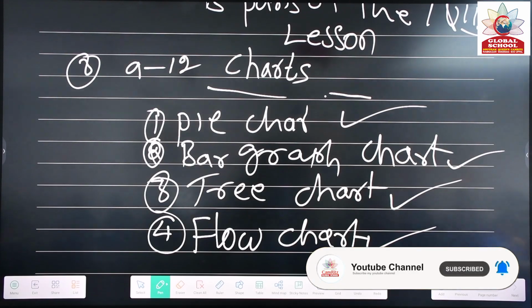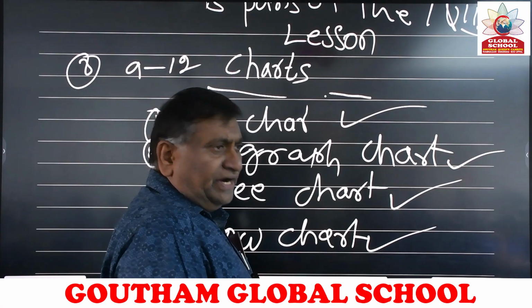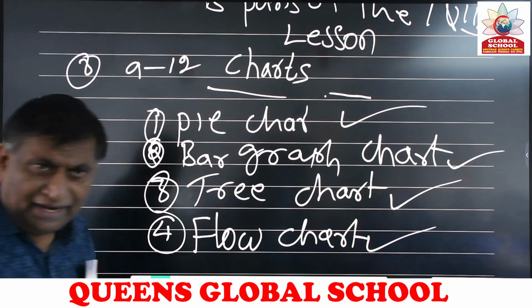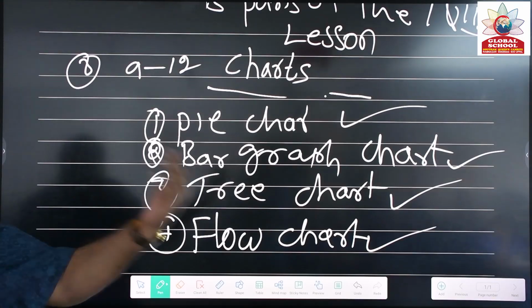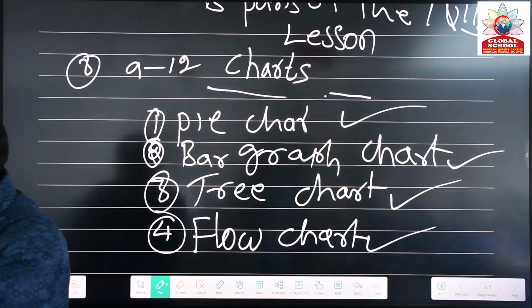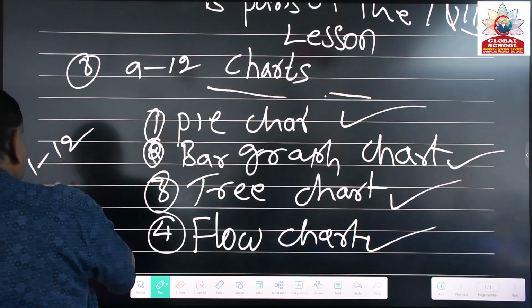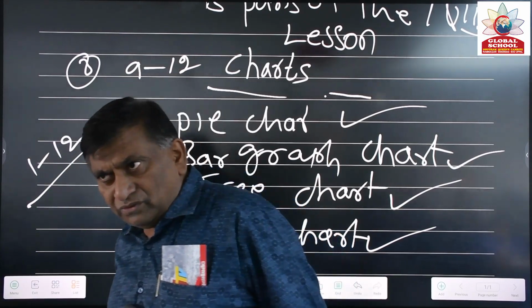So data understanding is very important here. Without data understanding, you can't make the chart answer perfect. So you have to understand the data entry. All data you must understand. According to the data, the question paper will be given, and you should write the answers properly. And for this 1 to 12, everything will be according to grammar.